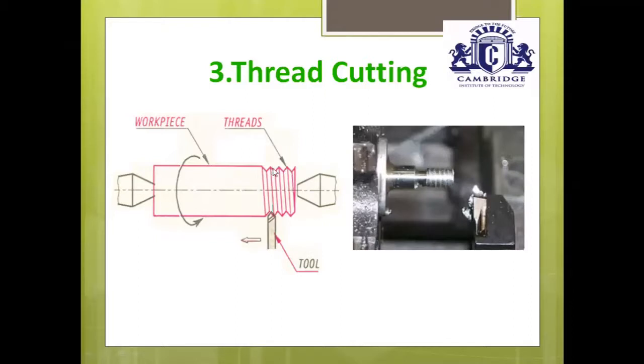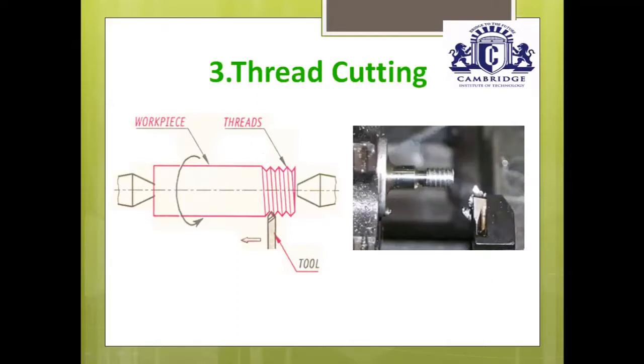Before performing the thread cutting operation, first we should know the pitch of the thread. Once you know the pitch of the thread, you just set that pitch in the machine. Once you set the pitch and switch on the machine, adjust the speed. The speed in thread cutting operation is half of the speed of your plain turning operation. In plain turning you set 400 or 450 RPM, but in thread cutting operation, the speed is reduced to half, either 180 to 200 RPM.